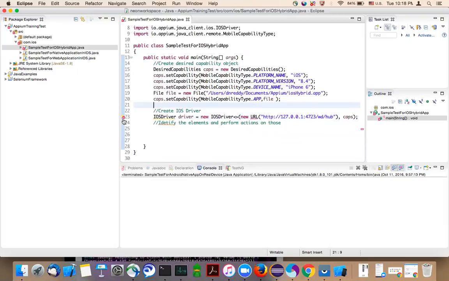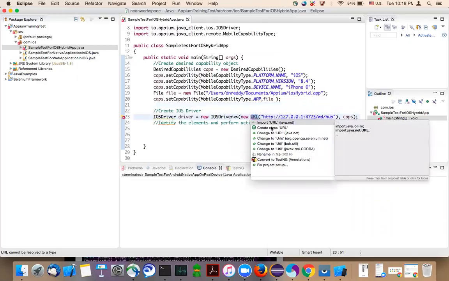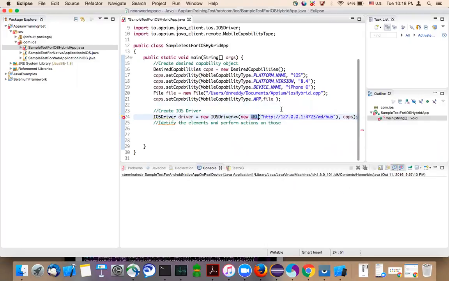And if you see any error, always click on the error. It shows import URL. When you click on the error, it will also give you suggestions. The suggestion it is giving is import URL from java.net. Let's import it. And click on the error again.